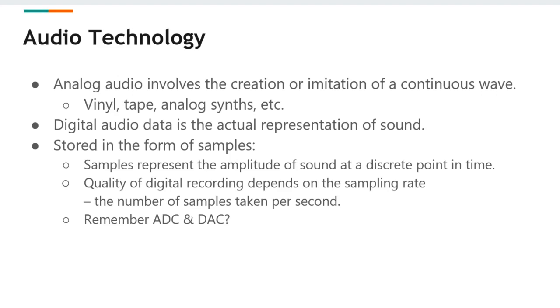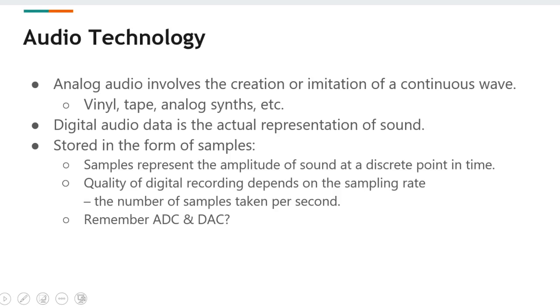And one of the things that you may recall from the previous course is that the quality of any signal that is being recorded, if it is an audio signal, will depend on how many samples we can take from the original audio.